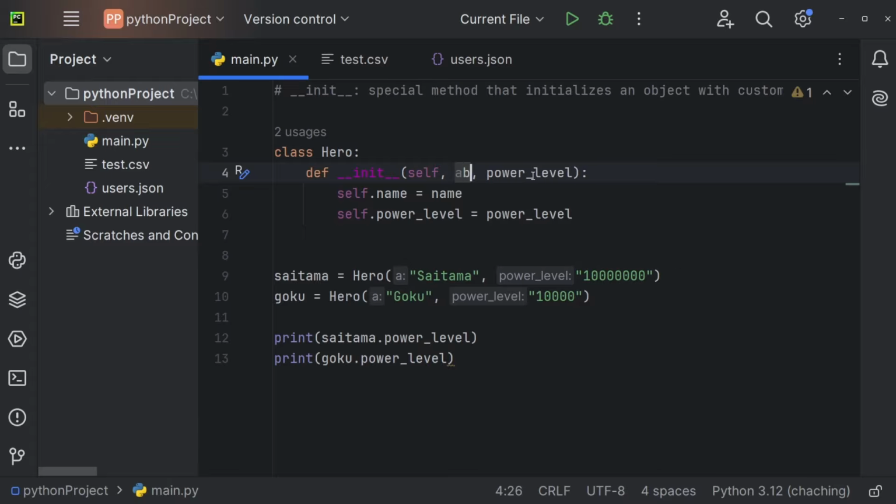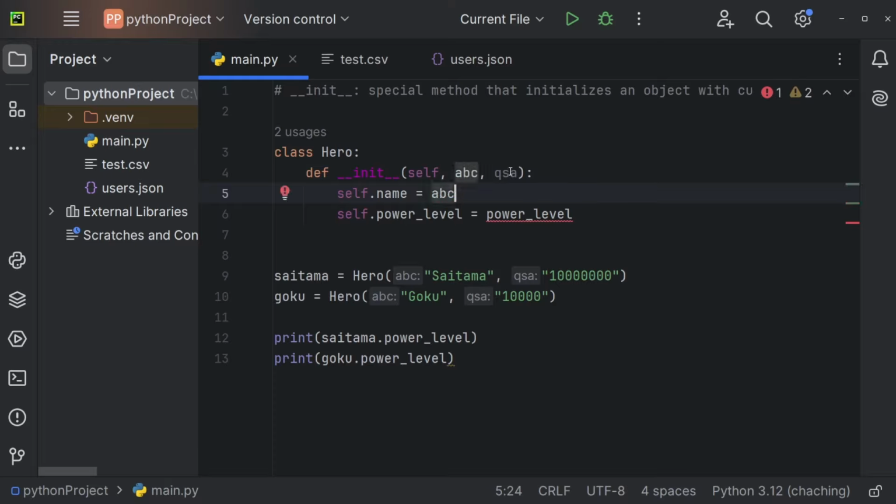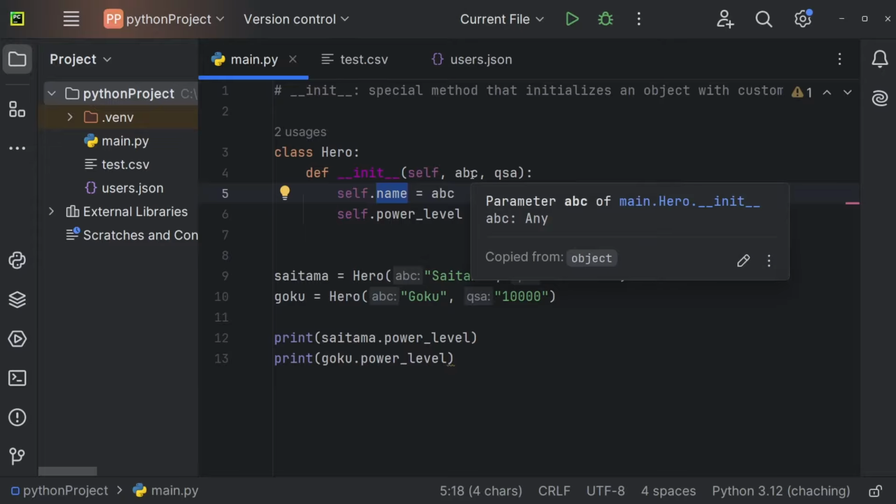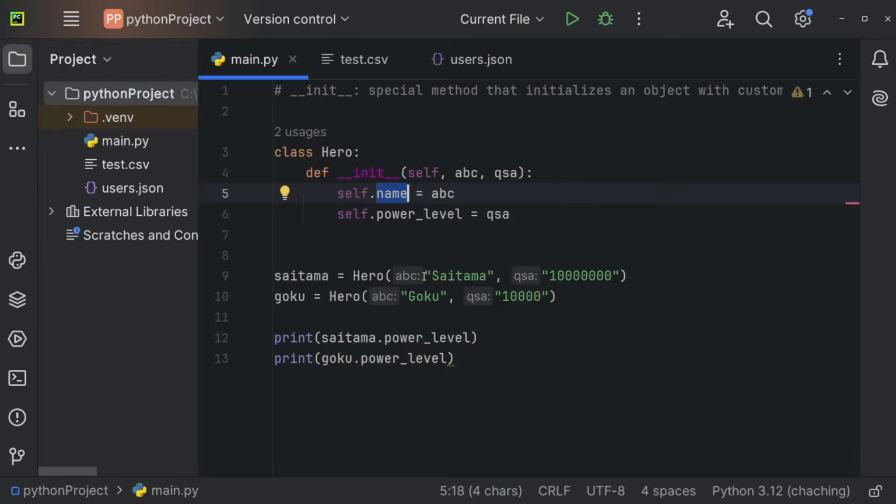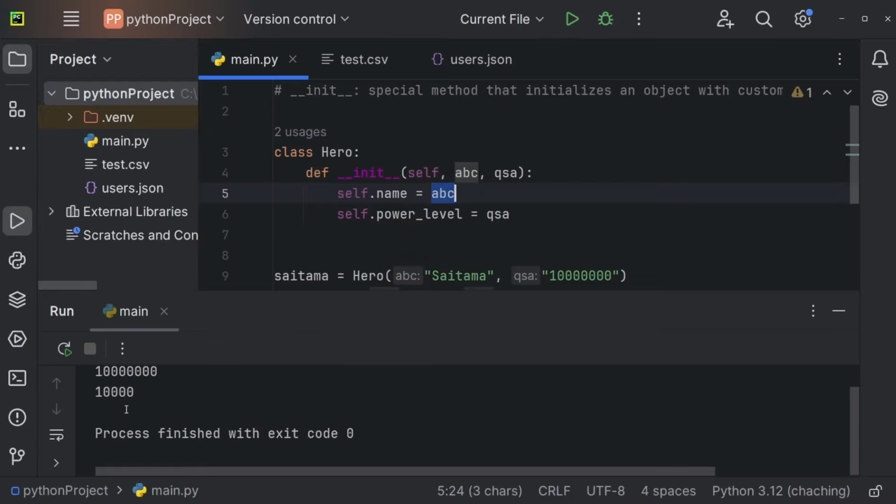And this here, just to make it clear, can be anything. So this could also be A, B, C, and whatever, so it doesn't matter. And now we can also say that self.name is going to be equal to ABC, and power level is going to be equal to QSA. So the object variable name will still be name, but the parameter, so the placeholder, is now ABC, as you can see. So this argument now has the parameter name ABC and QSA, but the object variable name is still going to be name, because we just use this parameter to pass the actual value to the object's variables name and power level. So if I'm now going to execute this, this will still work the exact same.